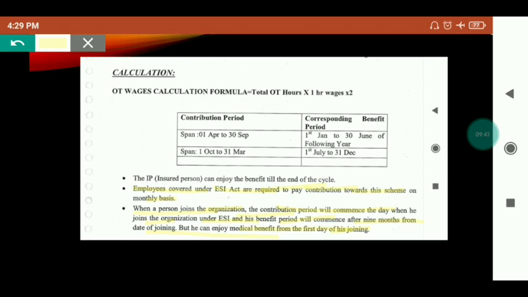But all the ESIC facilities, like maternity benefits, death benefit, injury benefits, or whatever we have already discussed in the earlier topic, he will get after 9 months of joining.